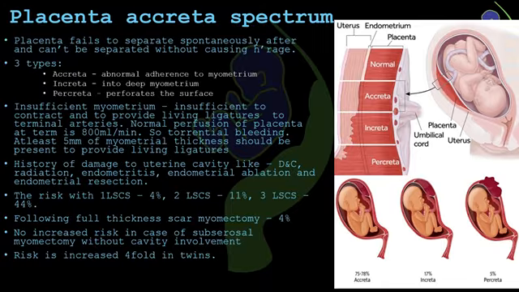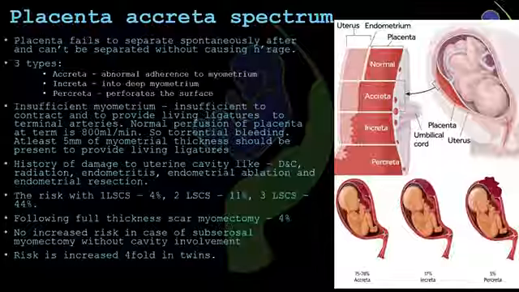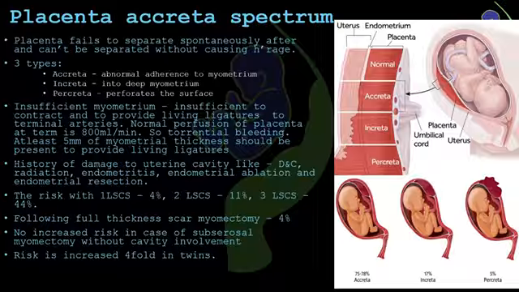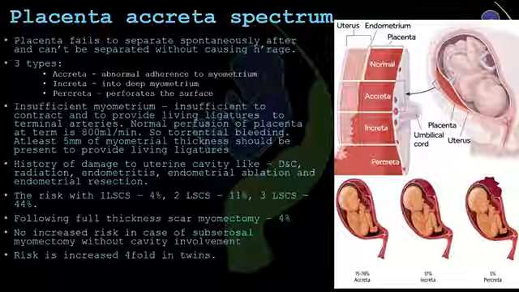Let's see what happens with the history of myomectomy. If it is a full scar myomectomy, it carries about 4% risk. But if it is a subserosal myomectomy where the uterine cavity is not entered, it does not increase the risk for accreta spectrum. Presence of twin pregnancies increases the risk of PAS to fourfold higher due to the larger placental surface area and increased trophoblast invasion.